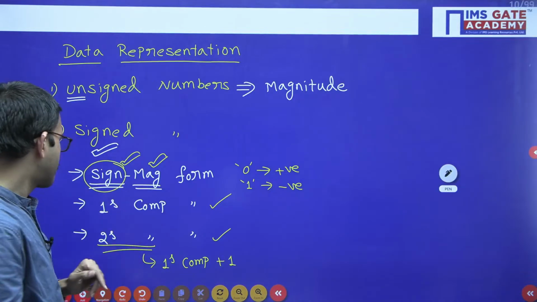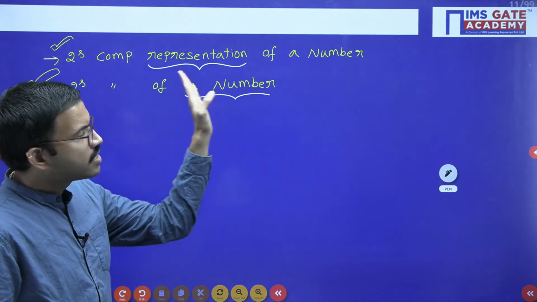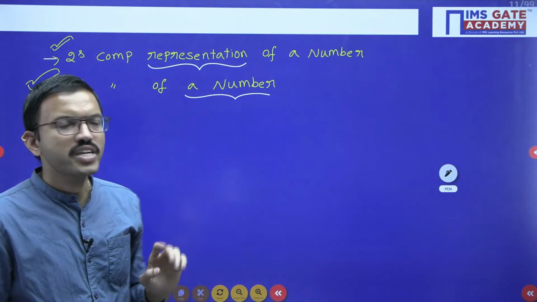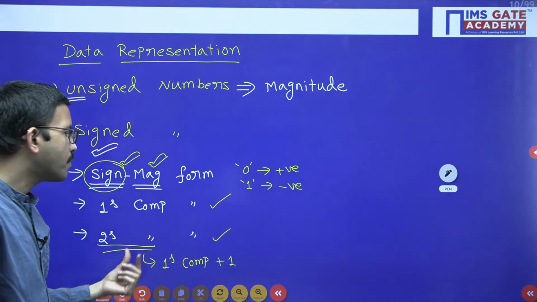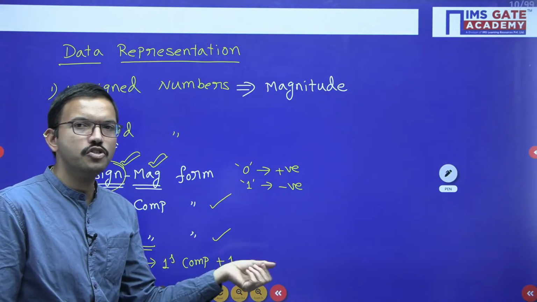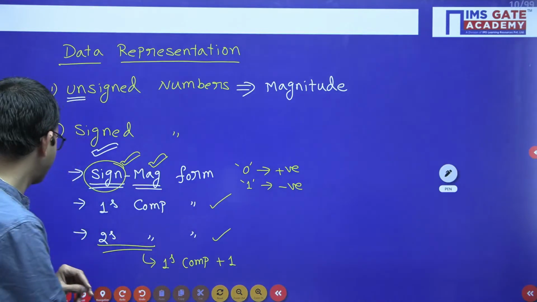Suppose if they are asking to represent a negative number in 2's complement form, at that time what you have to do is consider the positive number and then apply the 2's complement. From there you are going to get the negative number.